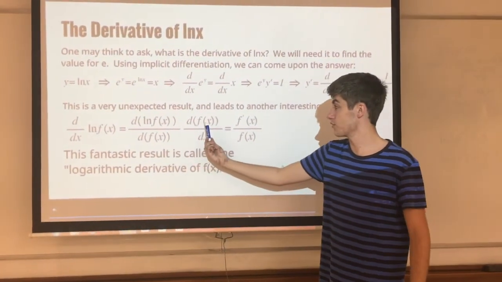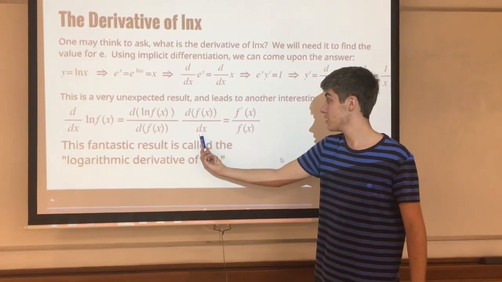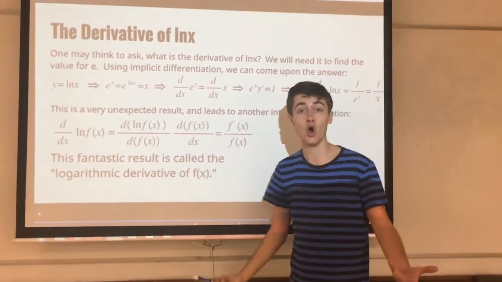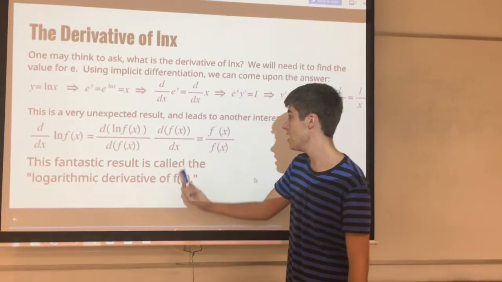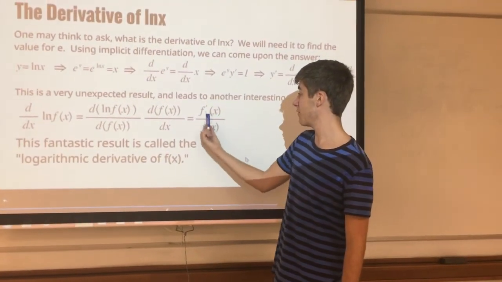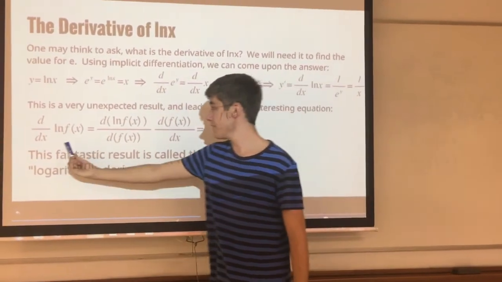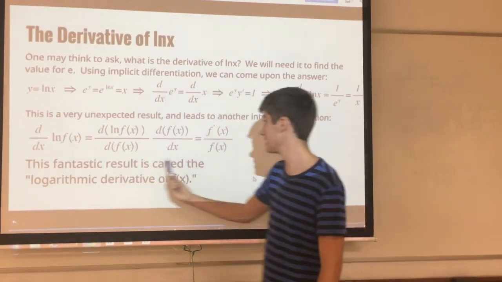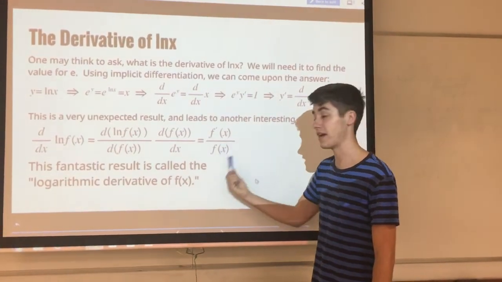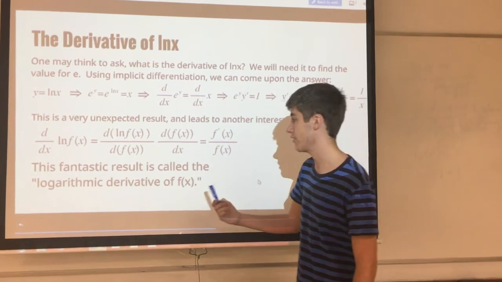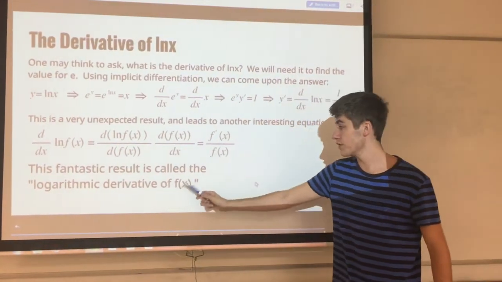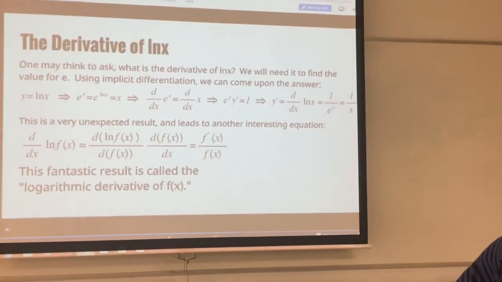That's easy. It's just plugging in. But then we also have to take the derivative of f of x with respect to x, which is f prime of x, because we don't actually know what f of x is. It's a general statement. And so we end up with f prime of x divided by f of x. So the derivative of the natural log of a function is equal to the derivative of the function divided by the function. So that's an interesting little thing. And like I said, that's called the logarithmic derivative of f of x.